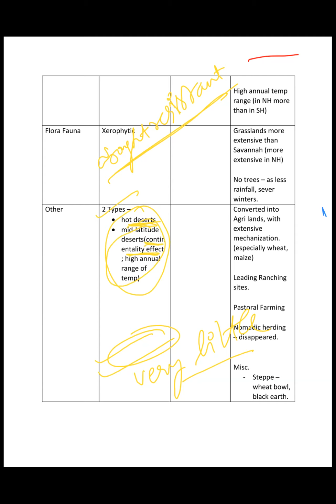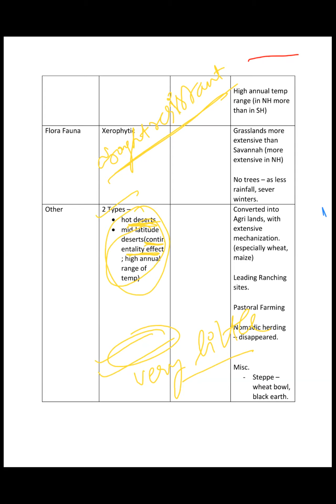And what happens in this continentality is that in the summers, it gets very hot, and in the winters, it gets very cold. As you know, land has very low specific heat, so it gets cold very fast, and it gets warm very fast.